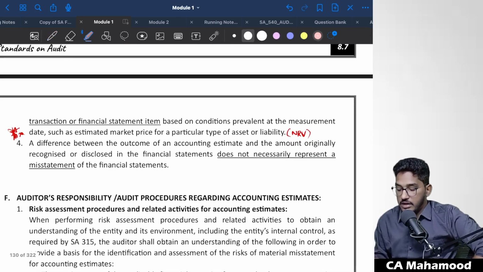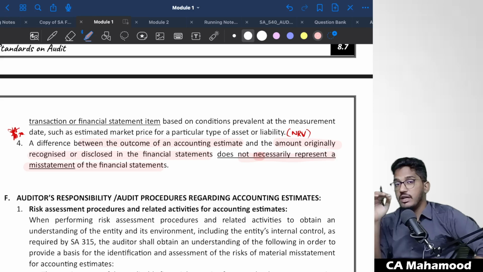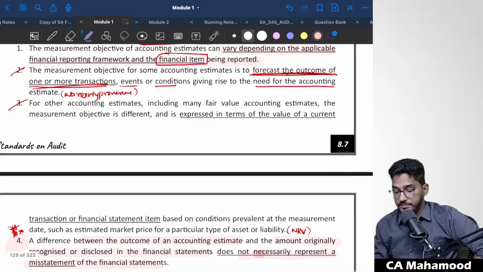A difference between the outcome of an accounting estimate and the amount originally recognized or disclosed in the financial statements does not necessarily represent a misstatement in the financial statements. So whatever estimate you have created and the actual outcome of that accounting estimate, if both do not match, we can't call it a misstatement. This I have told you repeated number of times. Why? Because this is going to be very, very important.